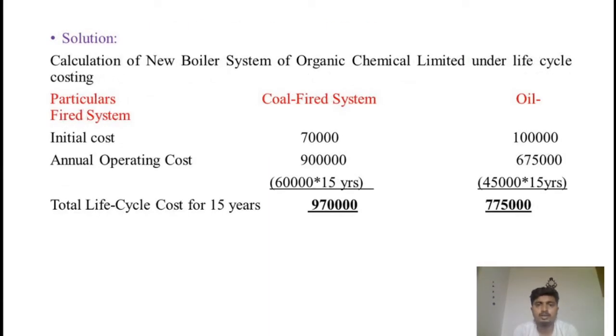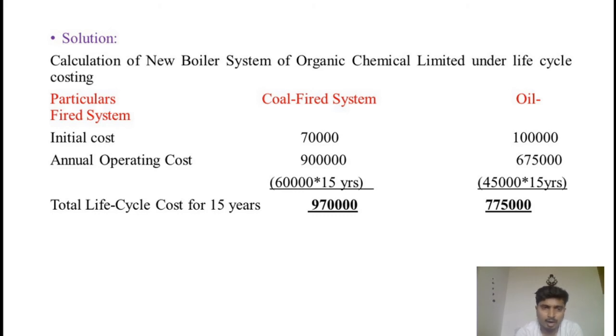Calculation for the new boiler system of Organic Chemicals Limited under life cycle costing. Here we should take into account all the costs we are going to incur for a particular asset or product for its entire life, for its entire 15 years of life. Initial cost is 70,000 rupees for the coal-fired system. Then the annual operating cost is 60,000 rupees per annum, so for the 15 years it is 9 lakh rupees.